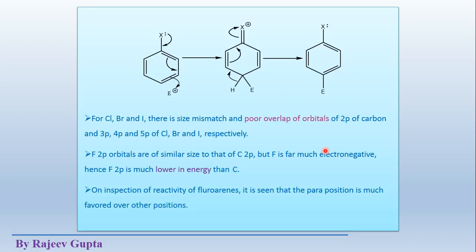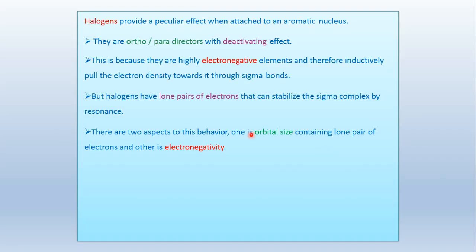Now come to the new feature of halogens. Halogens show somewhat different properties from other substituents, as we know that halogens have high electronegativity in the periodic table.